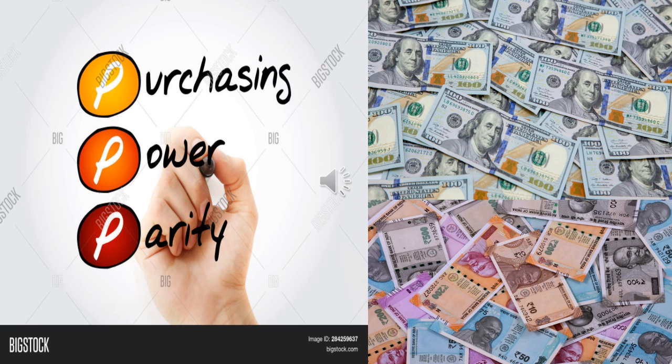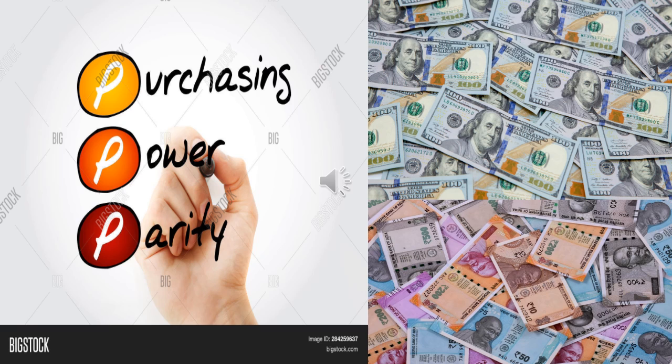So the amount spent by you to buy things in the world market is compared with the currency value of your own country equal to that of the United States dollar. So that is the purchasing power parity. Purchasing power parity is defined as the number of units of a country's currency required to buy the same amount of goods and services in the domestic market as $1 would buy in the United States.